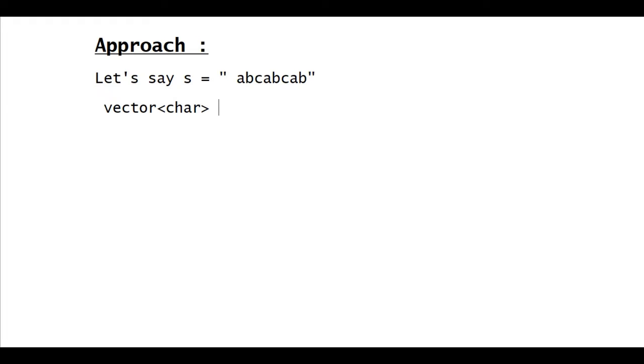So vector of char, let's call it sub, meaning substring. We also have to maintain a variable called max, which will return the maximum length of the substring. Let's say max is equal to 0.